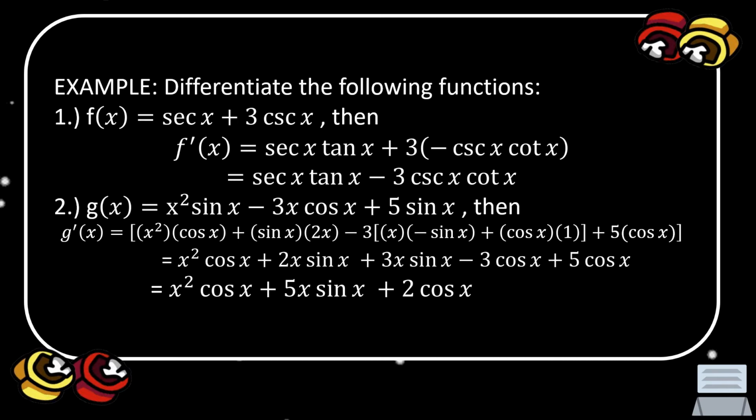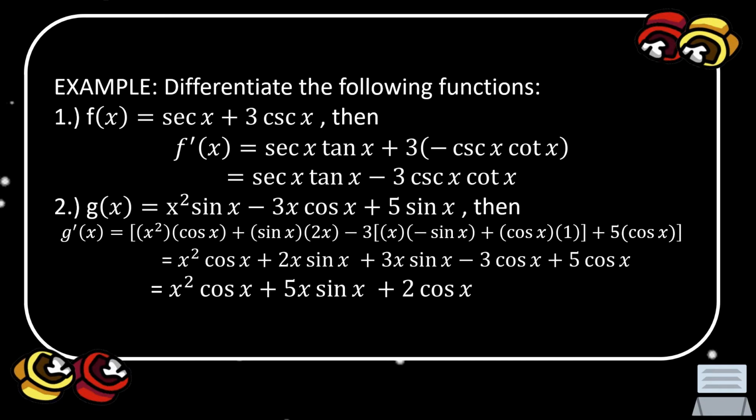So sine x times 2x, the result is 2x sine x. Minus 3 times the value of u, which is x, and the derivative of v, or the derivative of cosine x, is negative sine x, plus v, cosine x, times the derivative of x, which is 1.